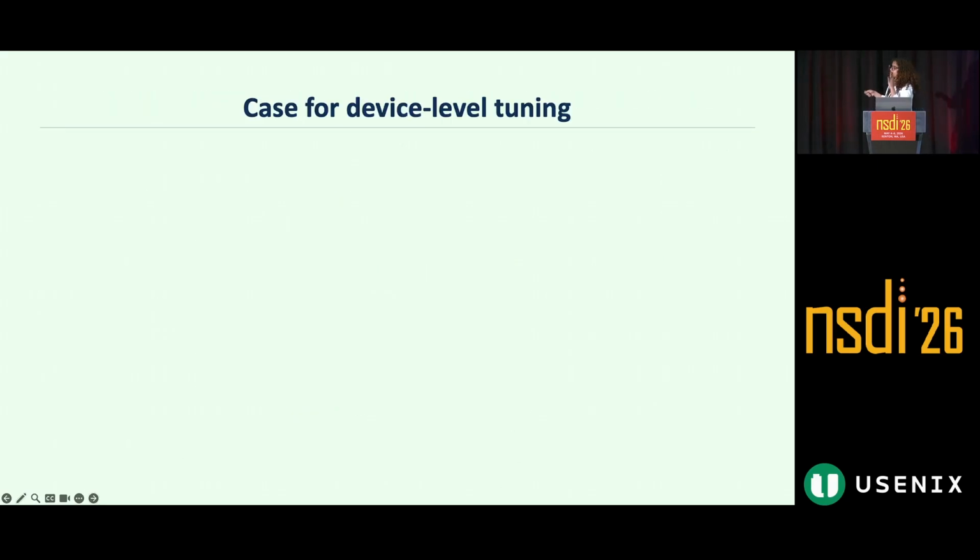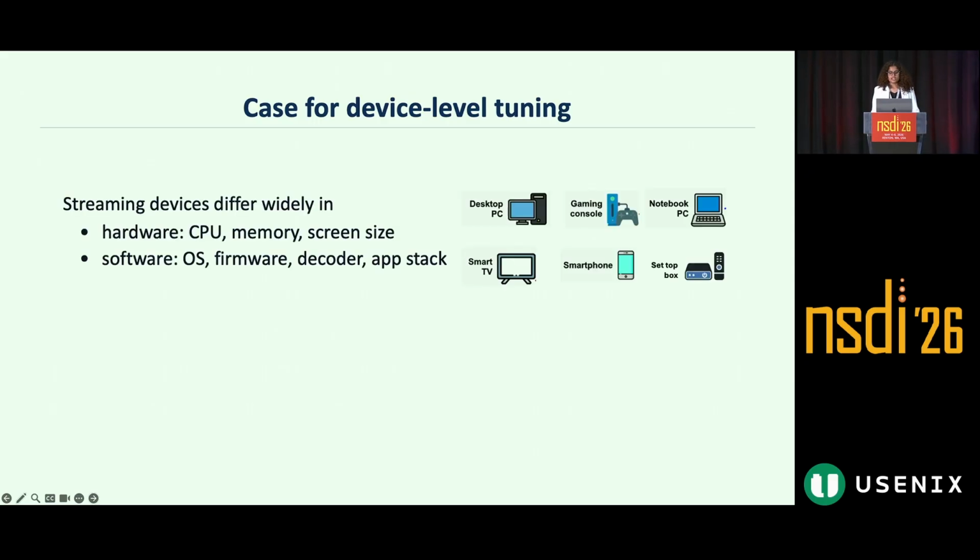Now we have established from the data that tuning at device level improves QE. But let's try to understand it more intuitively why device level tuning is required. Devices such as desktop PC, gaming console, set-top box, etc., vary in hardware, software, and management, which affects the video decoding time, packet processing rate, and available memory. Hence, the QE depends not only on the network, but it also depends on the device characteristics.